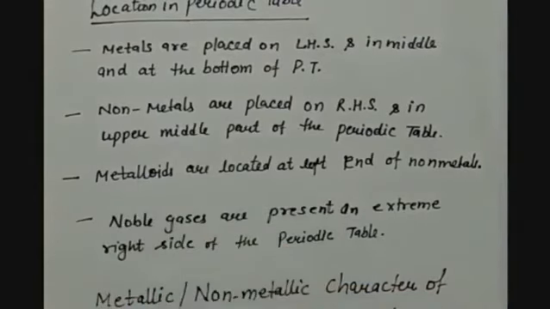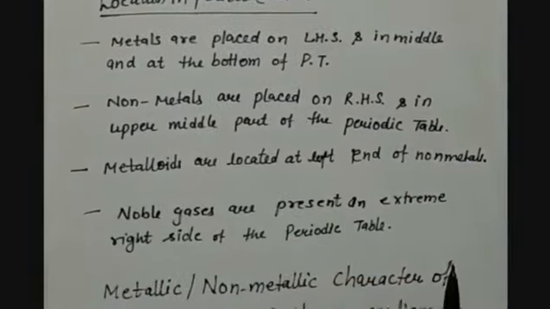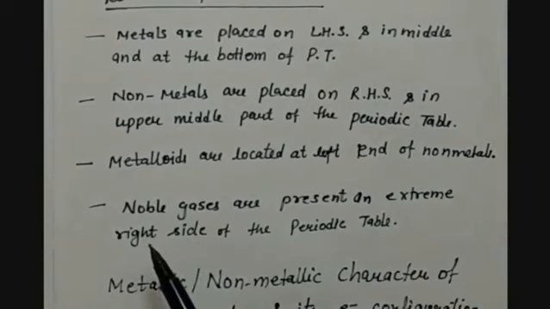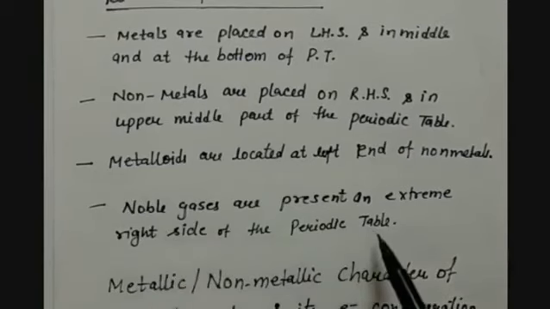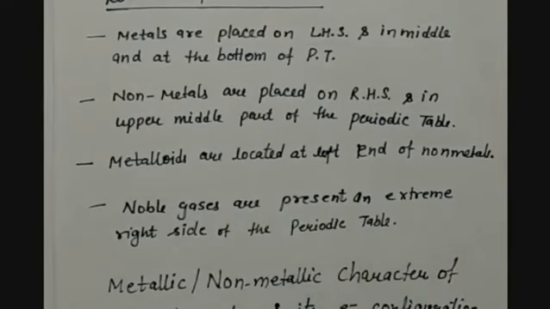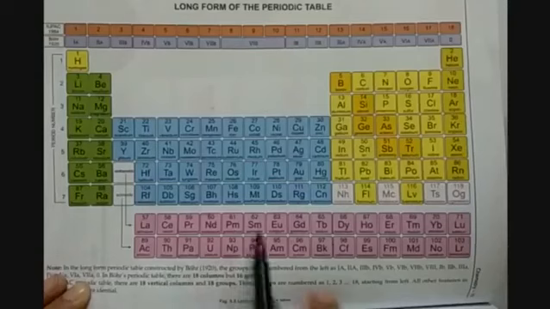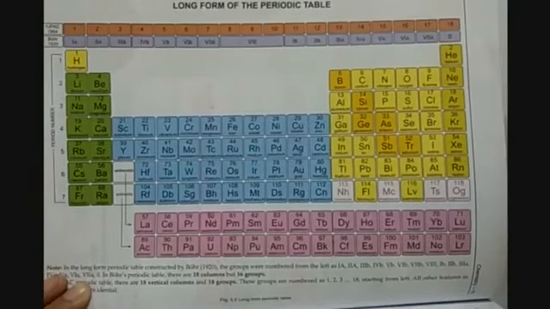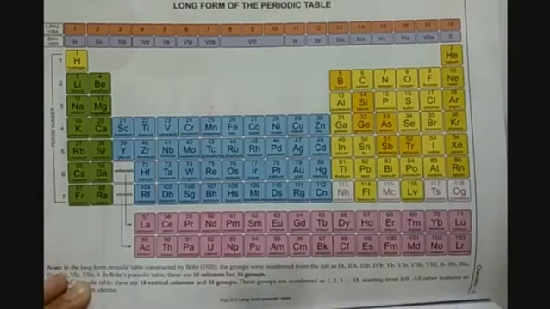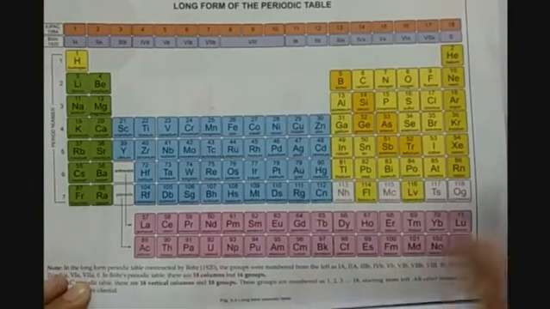Then we have noble gases. Noble gases are non-metals in themselves, but they have some special properties, so that is why they are kept on the extreme right side of the periodic table. Now let us see the periodic table once and have a glance at the location of these elements. So here is the periodic table. It has 7 periods. Row wise there are 7 periods and column wise there are 18 groups. So these 18 columns are called groups and these rows are called periods.